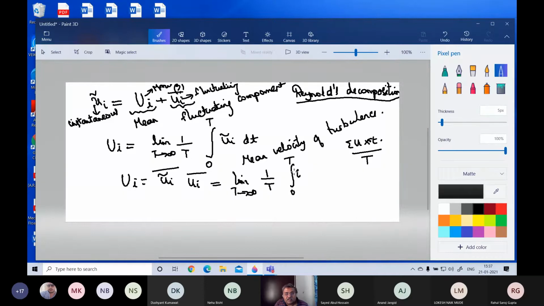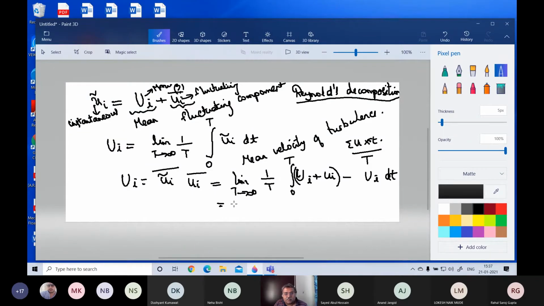Now the fluctuating is equal to the total minus the mean.